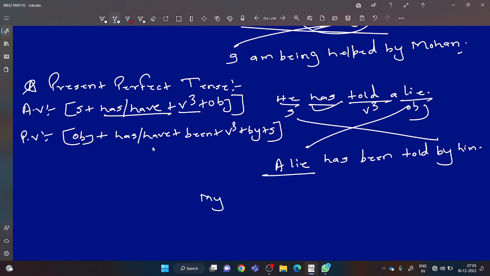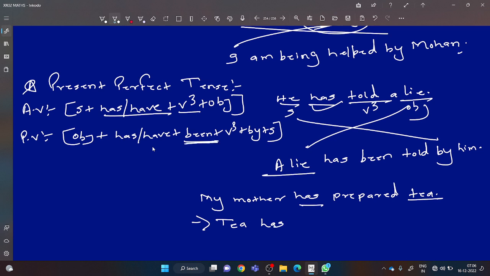Simple question. Please take this question and solve it. My mother has prepared tea. Solve it. At first you will use the object. So, tea. After that, has or have always takes been in passive voice. Remember. So: tea has been, main verb V3, prepared by my mother.